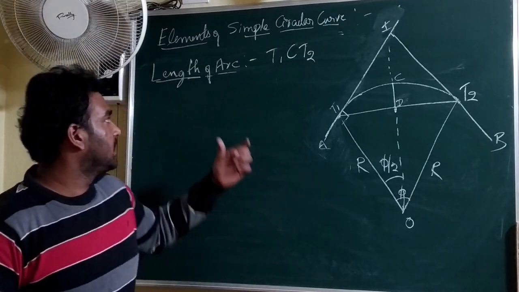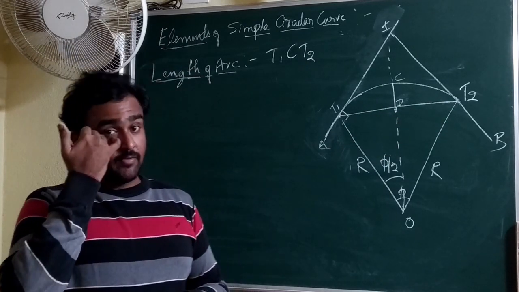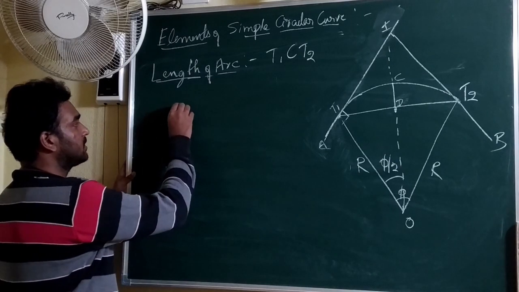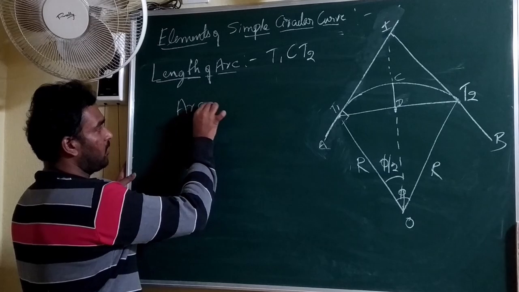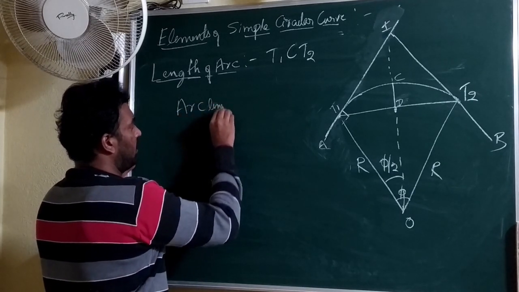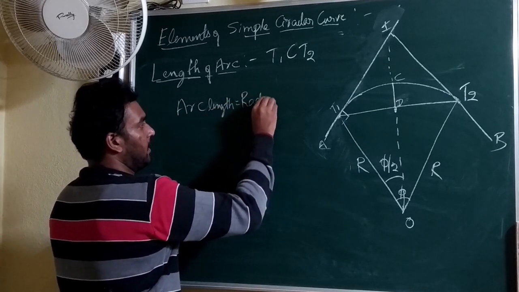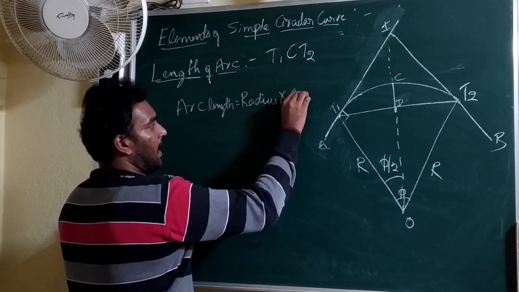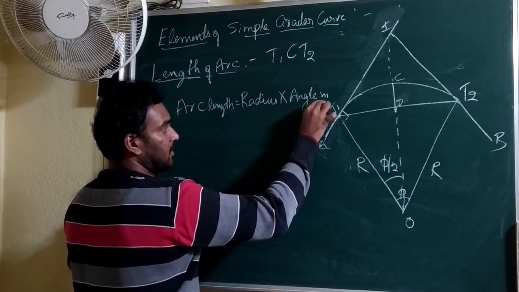The next element is the length of arc, that is T1CT2, the whole length of arc we need to know. In order to find that, you need to remember this: considering a circle segment, the arc length will be equal to the radius of the circle multiplied with the angle subtended by the segment in radians.